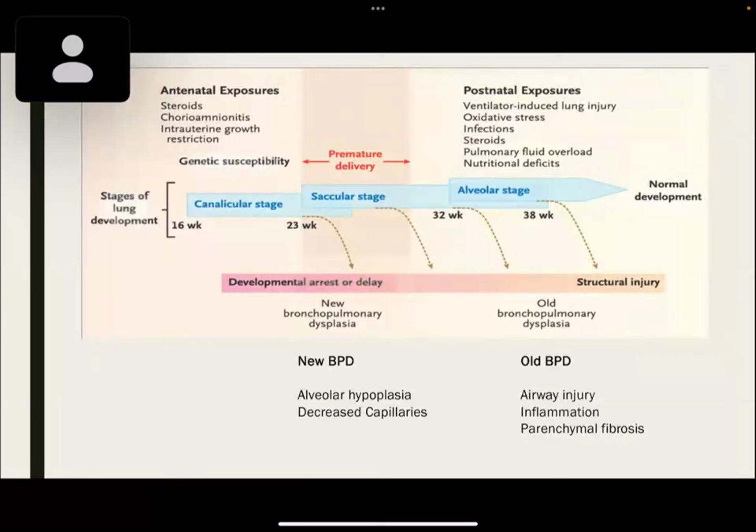So this is a diagram which helps us understand it a little better. The earlier the insult, the more premature the insult is, developmental arrest or delay is seen, such as the findings of new bronchopulmonary dysplasia. In this, alveolar hypoplasia is seen and decreased capillaries are seen. The later the insult, there is more of a structural injury seen, such as seen in old bronchopulmonary dysplasia. There is airway injury, inflammation, and parenchymal fibrosis.